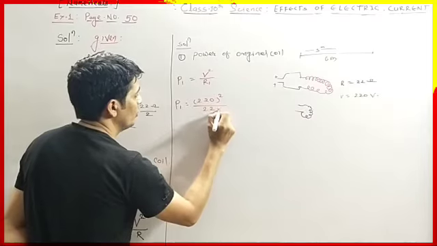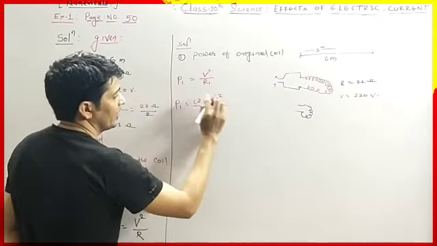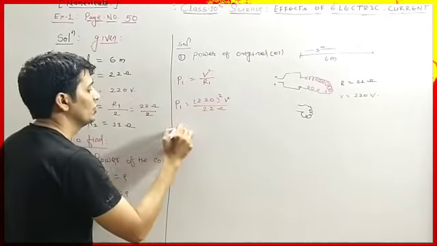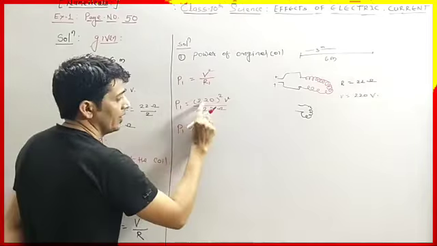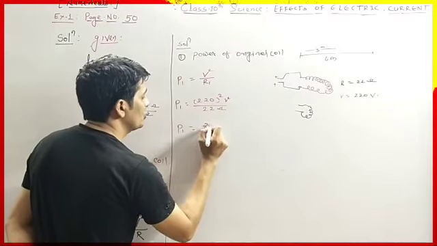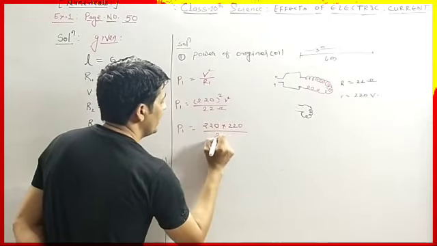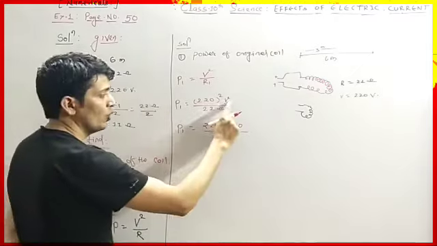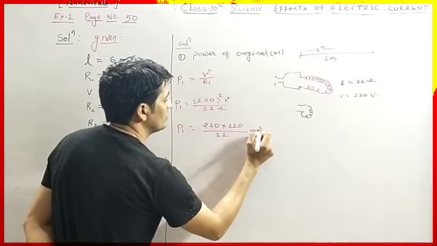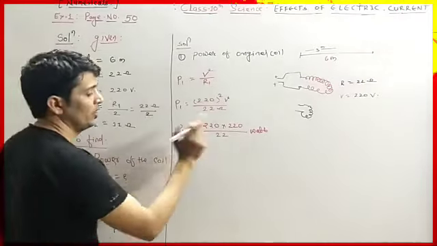Now see, it is 220 squared, so the unit will also be volt square. So now P1 equals 220 into 220 divided by 22. And volt square per ohm is the watt. And what is the unit of power?